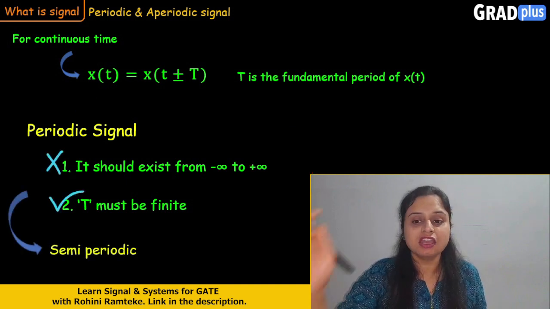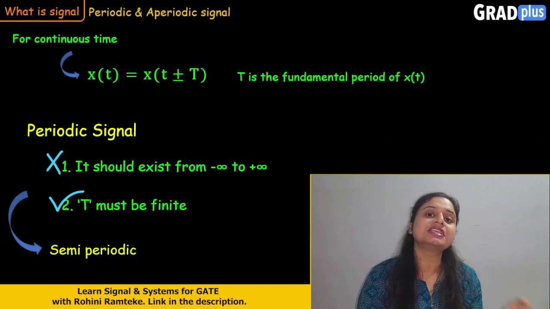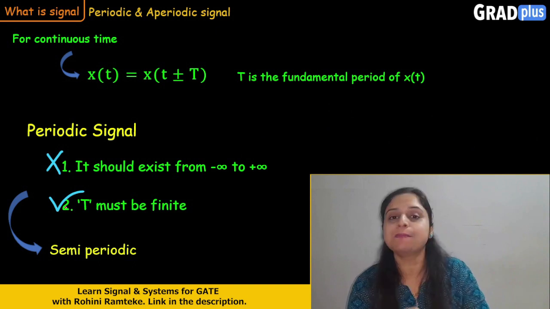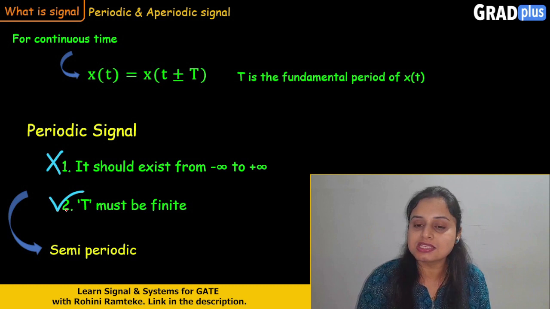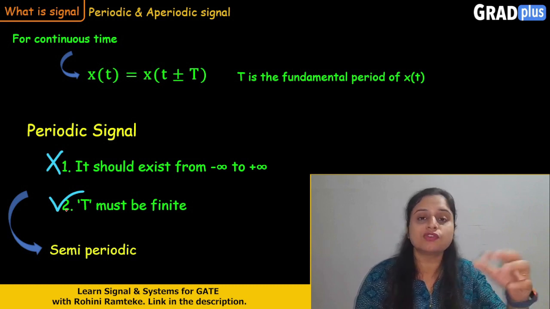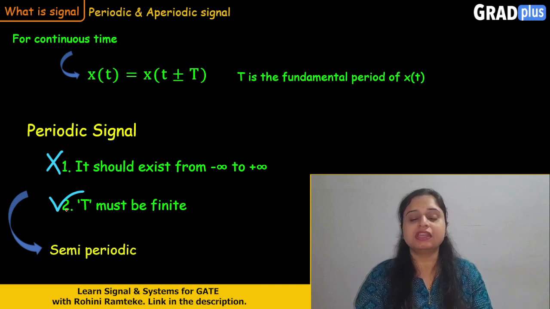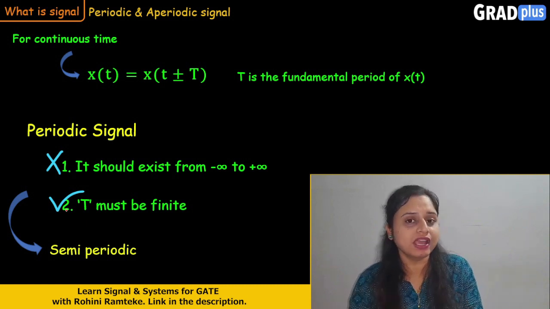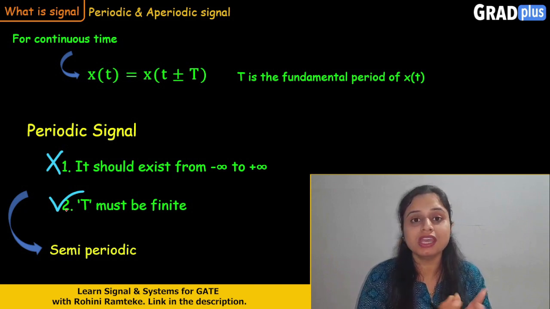And if the first condition is not satisfied but the second condition is satisfied, in that case the signal becomes a semi-periodic signal. That means the signal does not exist from minus infinity to infinity, it exists for a particular time period, and the value of t is finite.